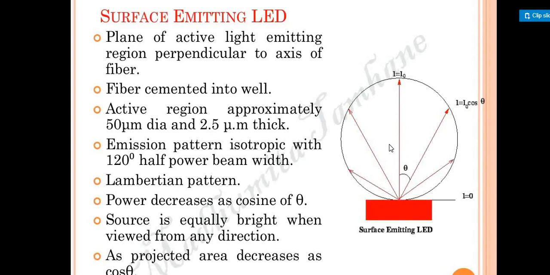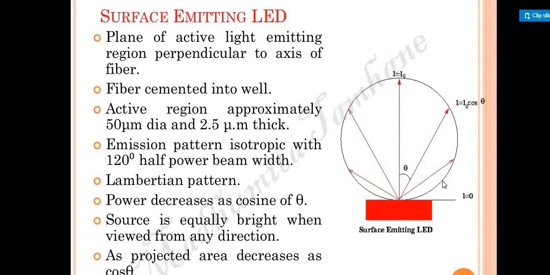Then what kind of pattern is this? This is nothing but the Lambertian pattern. So what is the meaning of Lambertian pattern? Whenever we see it, the power decreases as a cosine of theta. As you can see, at the critical value I equals I naught, the initial point, and when theta keeps increasing, it is in the form of I equals I naught cos theta. Clear? That's how we find its power intensity. So power always decreases as a cosine of theta, based upon the cosine angle.